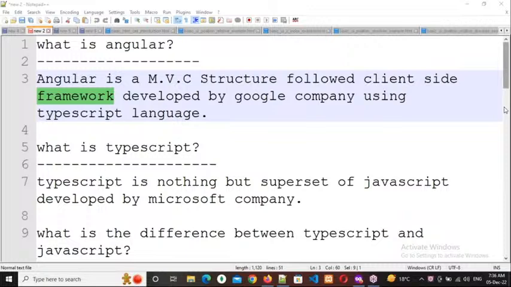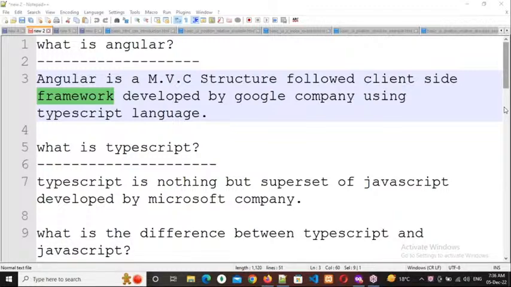The same thing you can do within a single day if you choose a framework. Within 1 or 2 minutes we can download the framework, within 10 to 15 minutes we can change the basic configuration and settings, and immediately we can start our business logic. That's why everybody uses frameworks nowadays. A framework is nothing but a structure for an application.